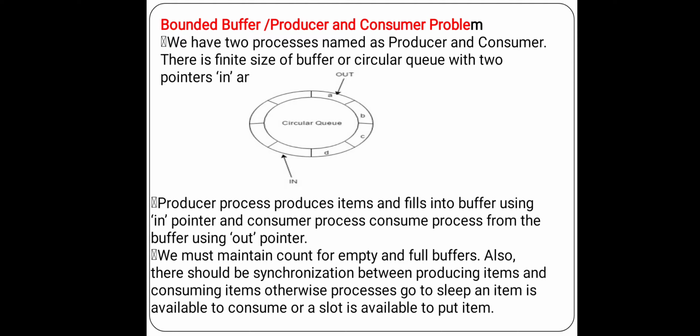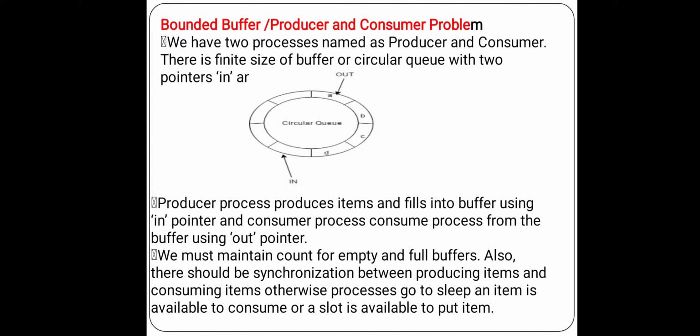There is a finite size buffer, which is nothing but a temporary storage area. It is a circular queue with two pointers, one is in and one is out.